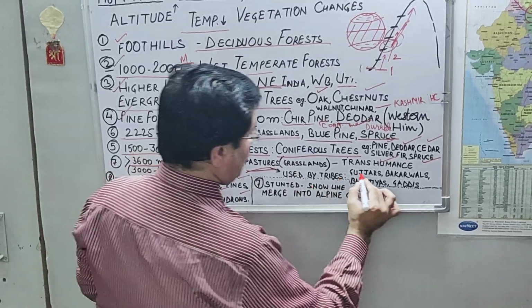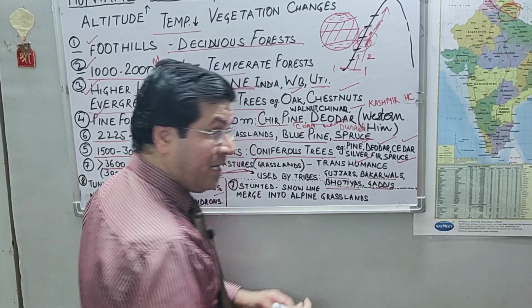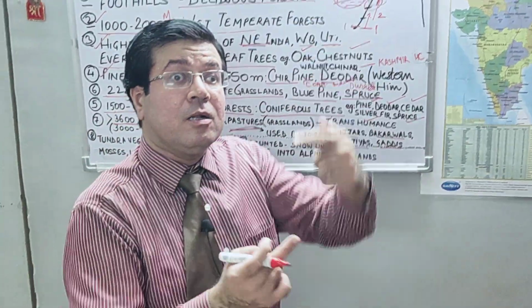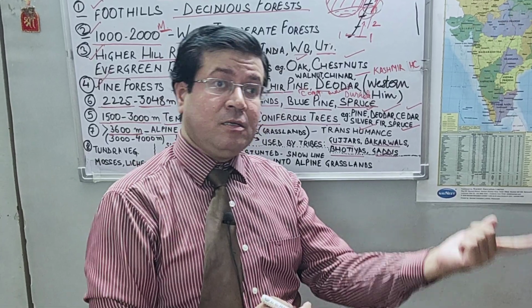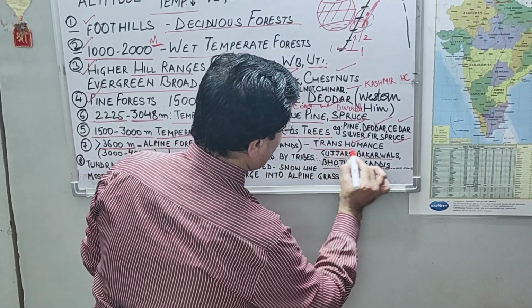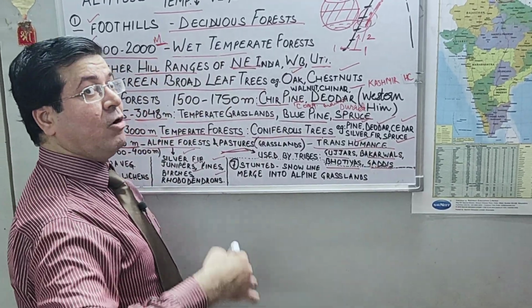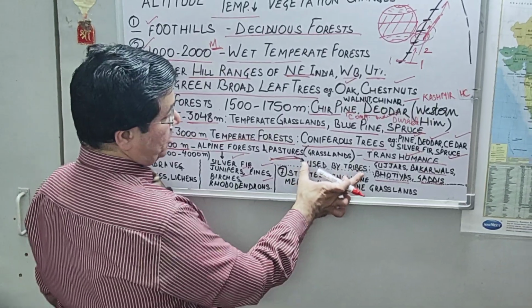These tribes are Gujjars, Bakkarwals, Bhutiyas, and Gaddis, and the process which they perform with the change in season is known as transhumance. Along with their cattle, along with their animals, they move.